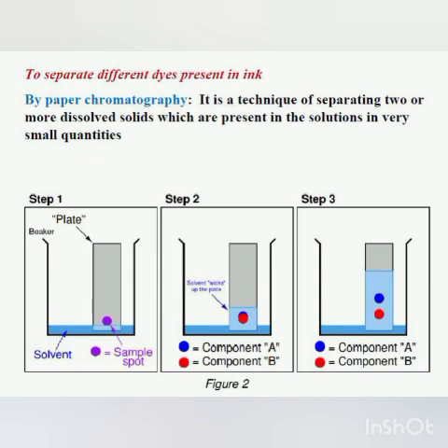Different components of the dye have different solubilities. The component which is more soluble will mix more in the water, and that will rise fast in the filter paper as compared to the other component, and the different components of the dye can be separated. Is it clear to all of you? This is called paper chromatography.